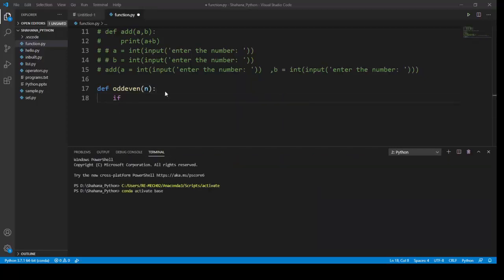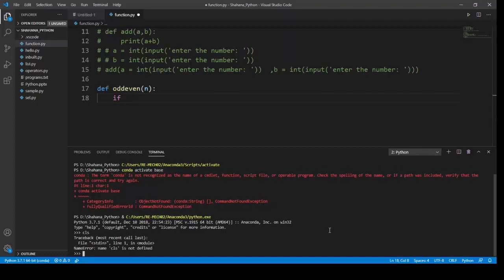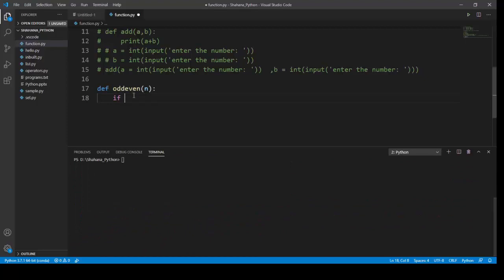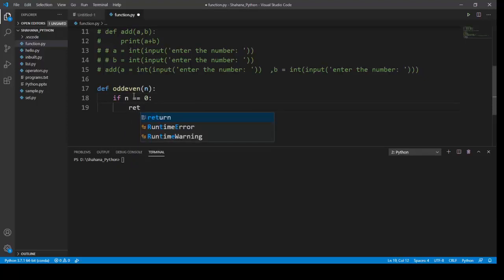If n is equal to 0, I'm gonna return some value. We will discuss what return is after this problem. Return true.